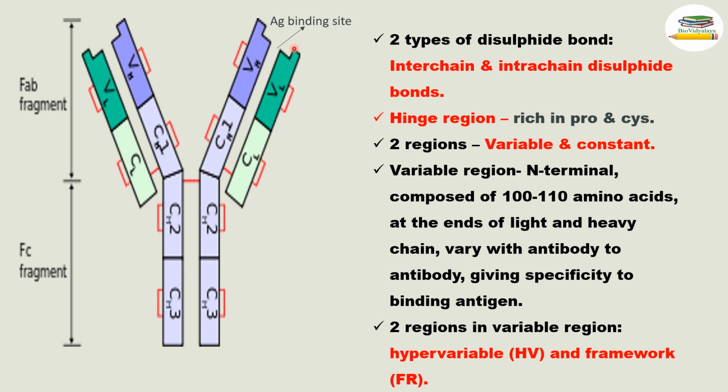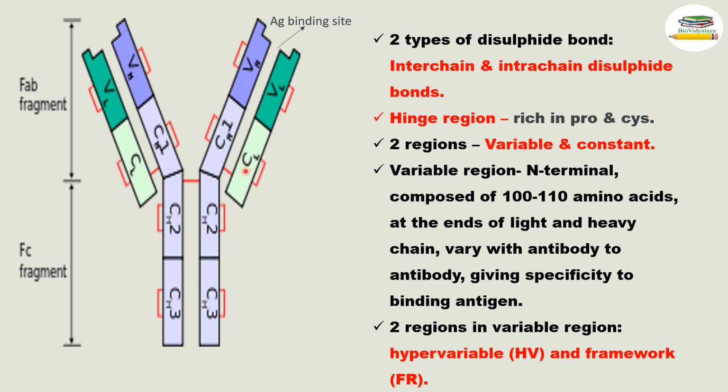And the 2 regions of antibodies are the variable region and the constant region. Here you can see that these are the variable regions. Okay, this and this one are constant regions.